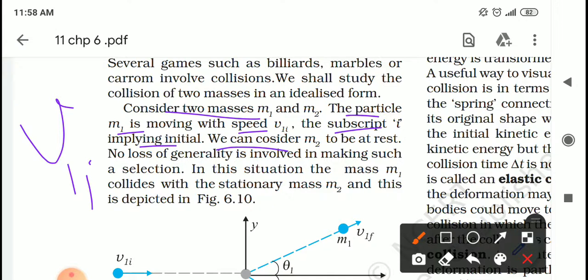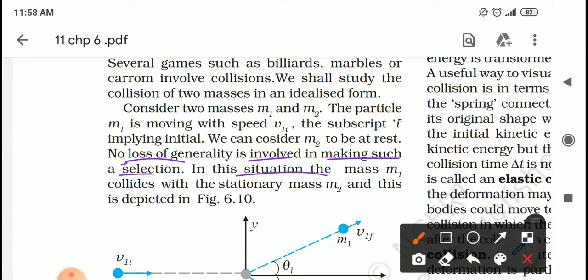We can consider m2 to be at rest. No loss of generality is involved in making such a selection. If you consider one of the particles to be at rest, there is no problem. In this situation, the mass m1 collides with stationary mass m2, and that is depicted in the figure.